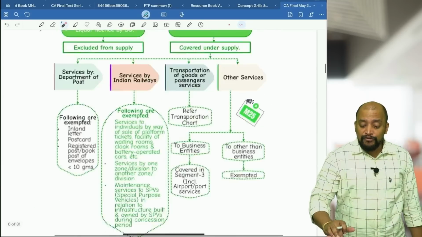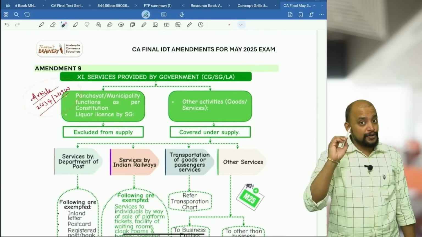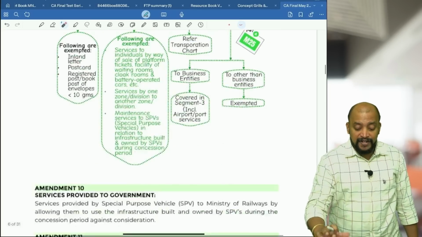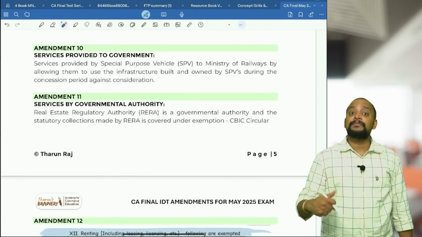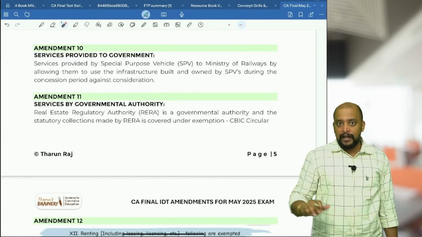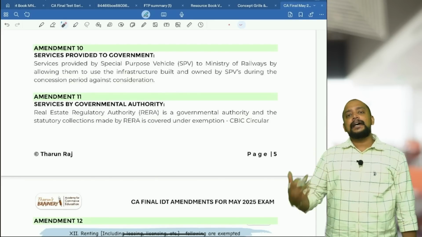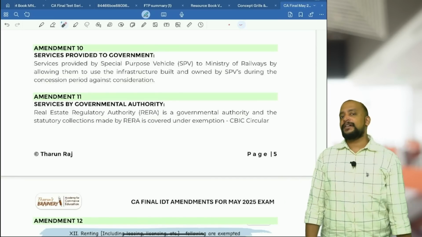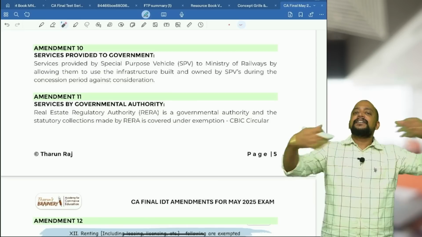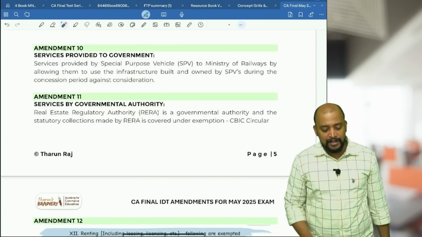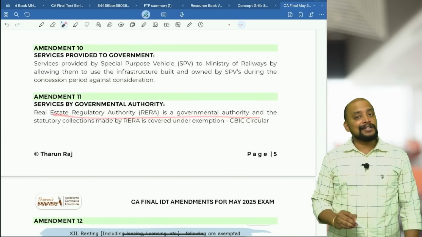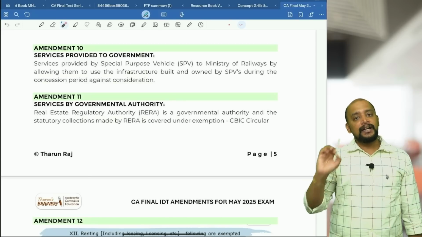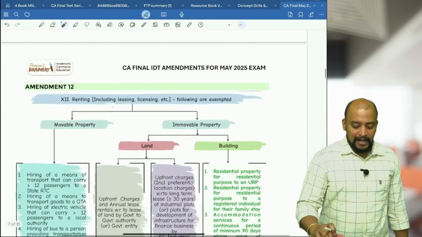See, Article 243G or 243W of the constitution, these activities provided by government are not a supply. If it is provided by a government authority or government entity, it will be exempted. So therefore, RERA, Real Estate Regulatory Authority. Is Real Estate Regulatory Authority also a government authority? Yes. And any services provided by a government authority will be exempted. Accordingly, RERA is a government authority, and statutory collections made by RERA are covered under exemption. So that's a CBSE circular.